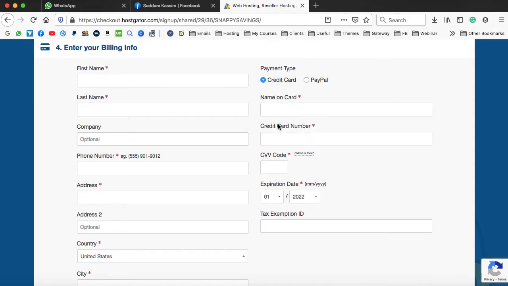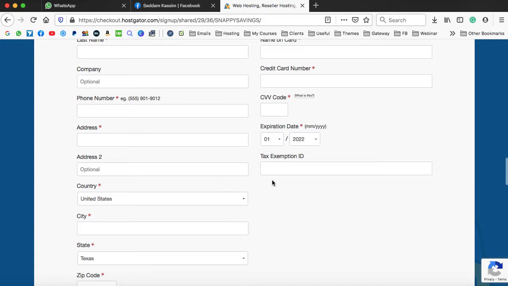I'm not going to buy this hosting and domain right now because I already have an account with HostGator. I already have a domain name. So this is just for the demonstration, and the same steps you also have to follow.